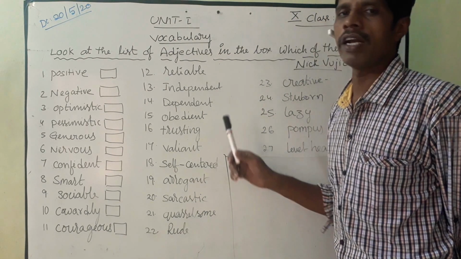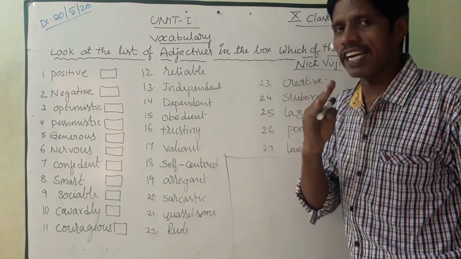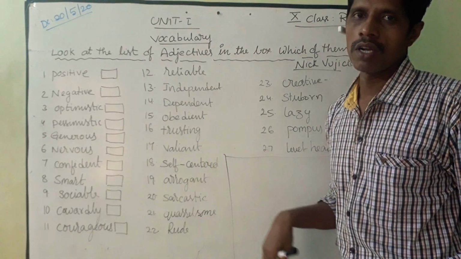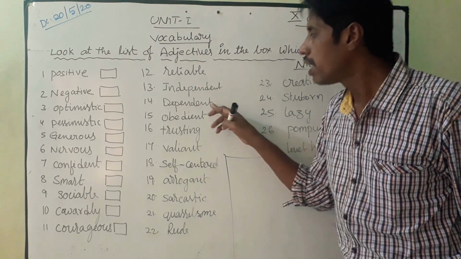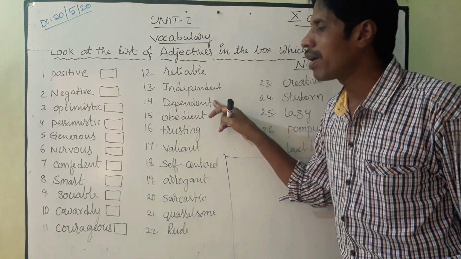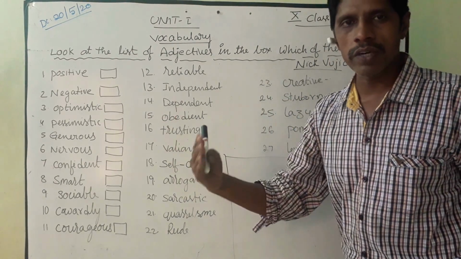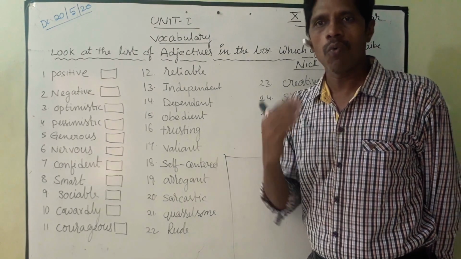He became independent because his parents decided to send him to a special school because they wanted to make him independent, not dependent. Dependent means he always depends upon somebody to do things and even to take decisions. He doesn't have any ideas of his own.